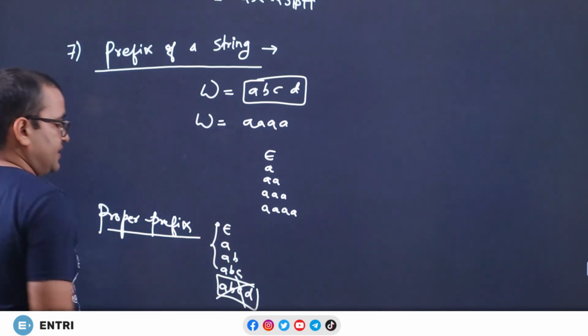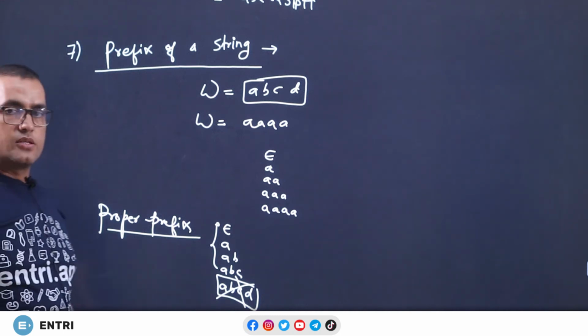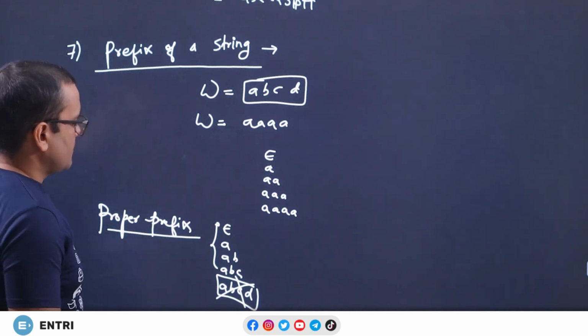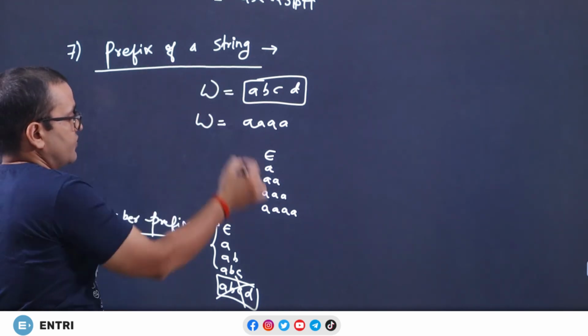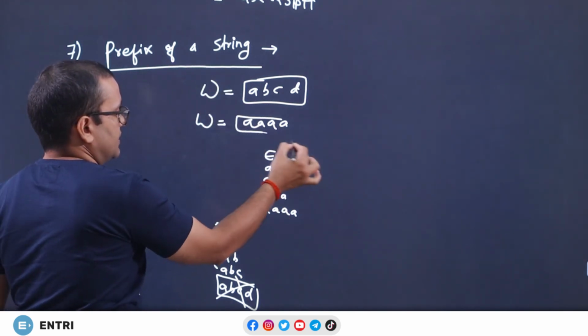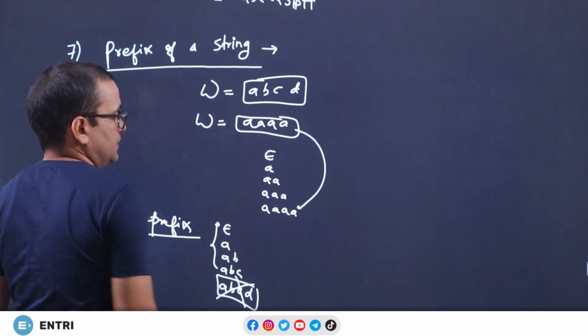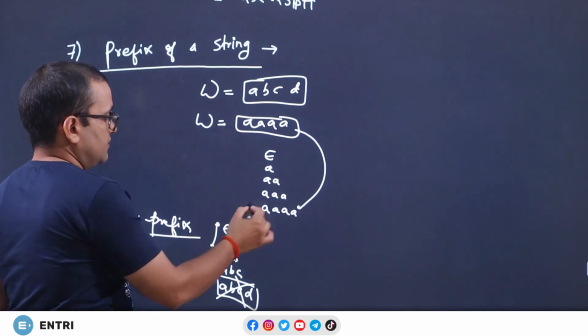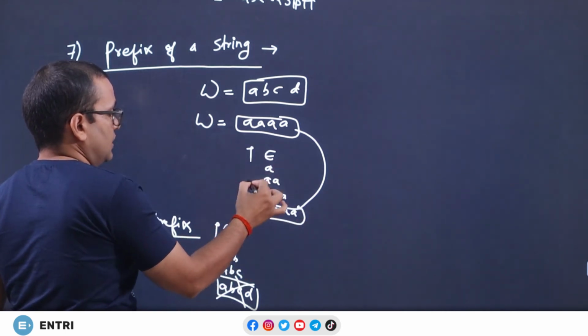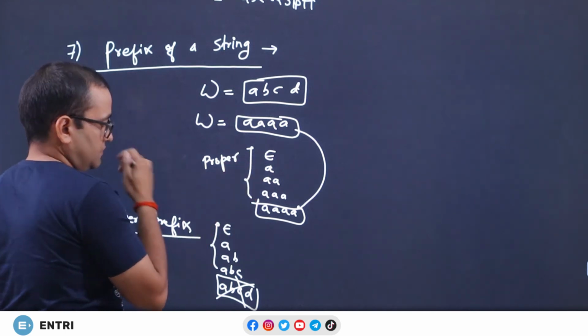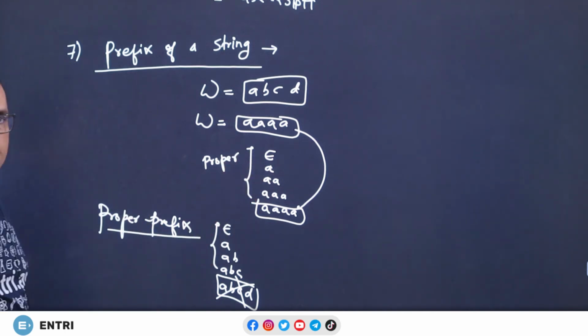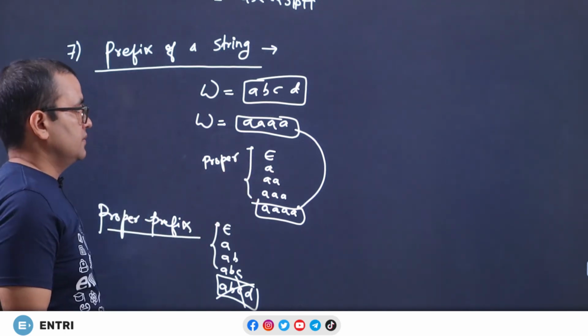These are the proper prefixes. In prefix of a string, we include all, the string itself also. But in the proper prefix, just exclude this one. So this is an example of proper prefix.